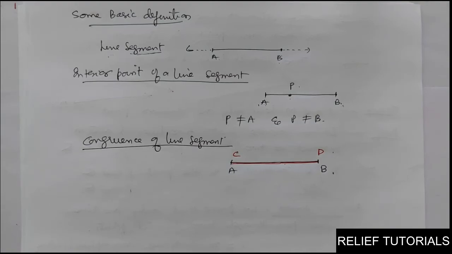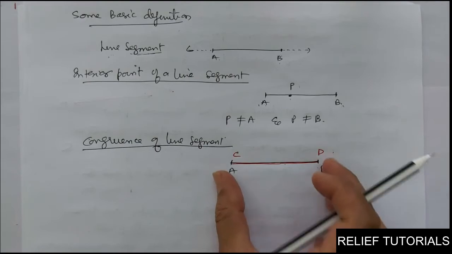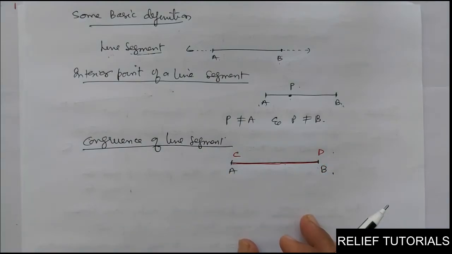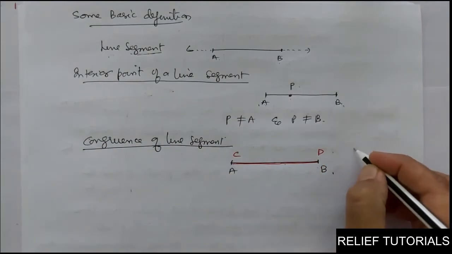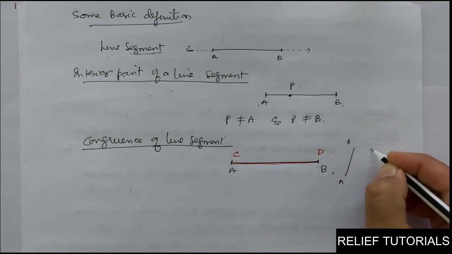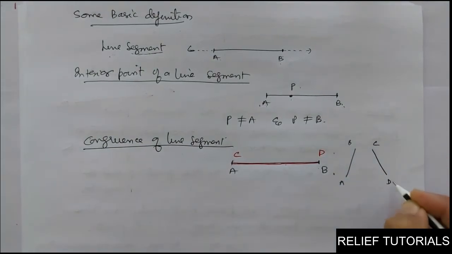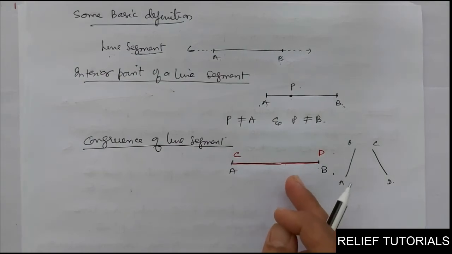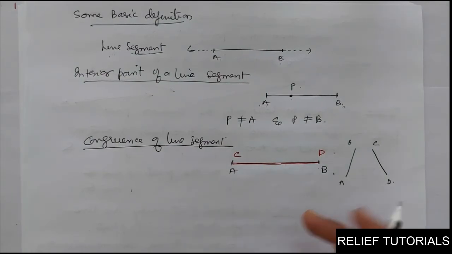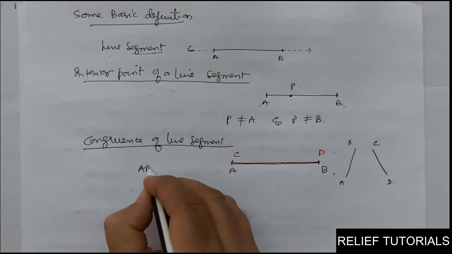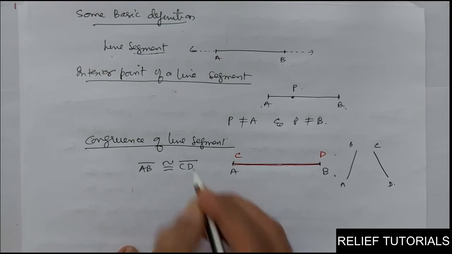Why? If the trace copy of one can be superposed on the other so as to cover it completely or exactly, and it is denoted by line segment AB is congruent to line segment CD. See, they are exact copies of one another. Clear? Two line segments are congruent. We can say this way also. See, this is line segment AB and this is line segment CD. It is not necessary they should be superimposed on one another. The length should be the same. So that is called congruent line segments, and we can denote that AB is congruent to CD.